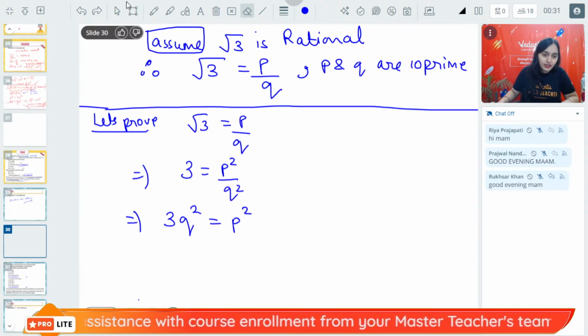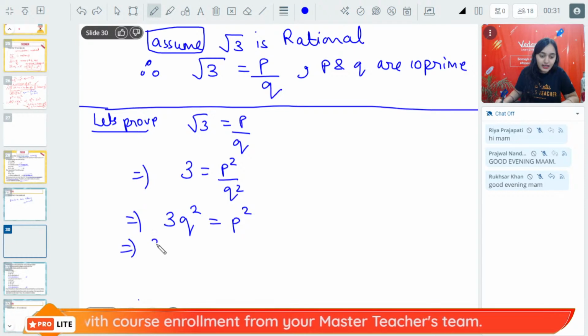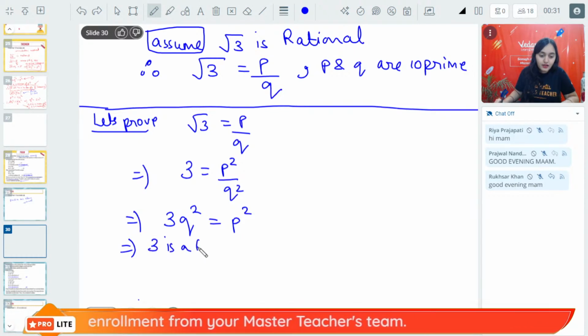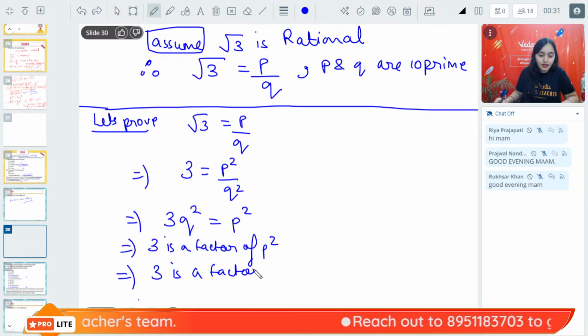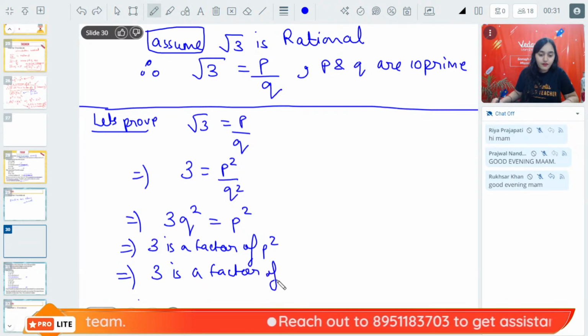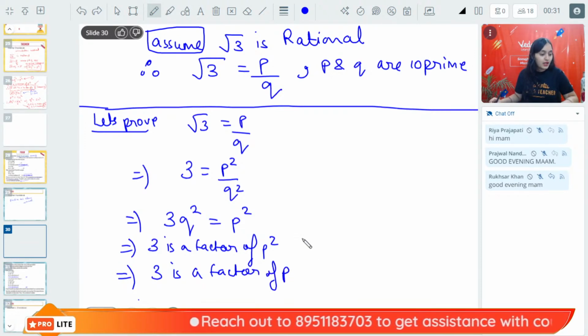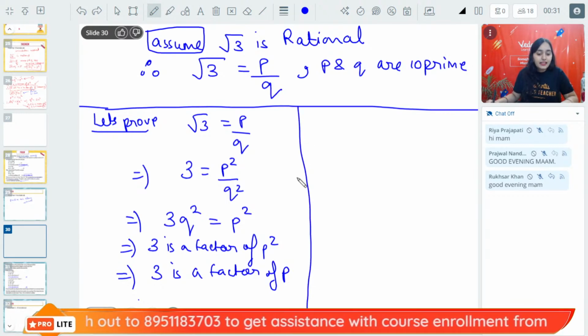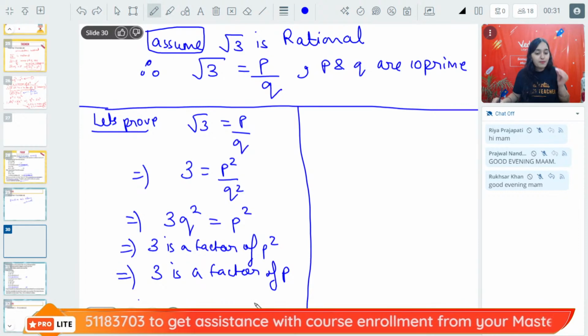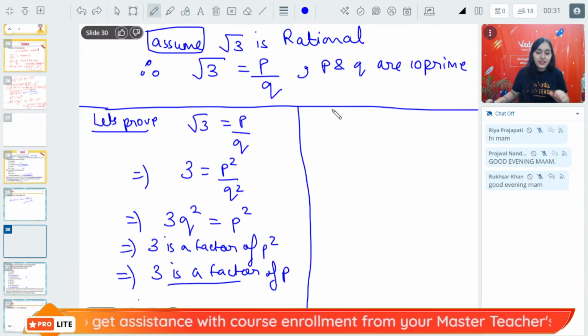Let me write it over here. This implies that 3 is a factor of P square. This implies that 3 is a factor of P. Understood? And next, since 3 is a factor of P, from here we will start.